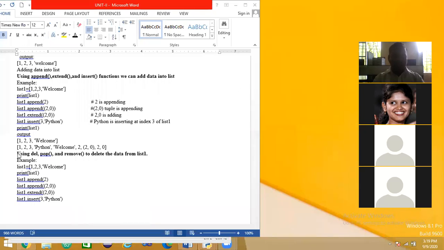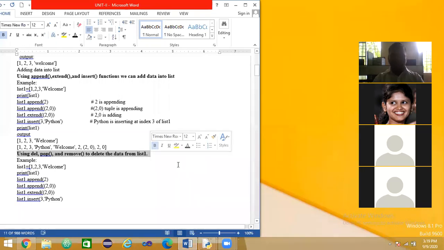See, we are using the del keyword, the pop function, and the remove function. We are using three ways. First one is the del keyword, and next are the pop function and the remove function to delete data from the list.